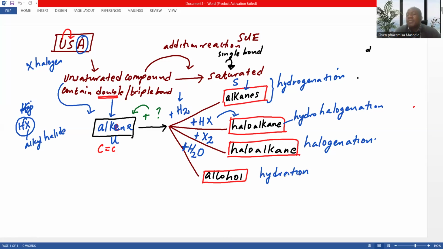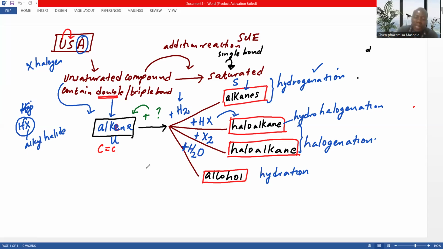Addition of water. So under addition reaction, we have four types of reaction. We have hydrogenation, but hydrogenation always occurs when we move from alkenes to alkanes only. When we move from alkenes to haloalkanes, it's either hydrohalogenation or halogenation, where we have added two atoms of halogens.